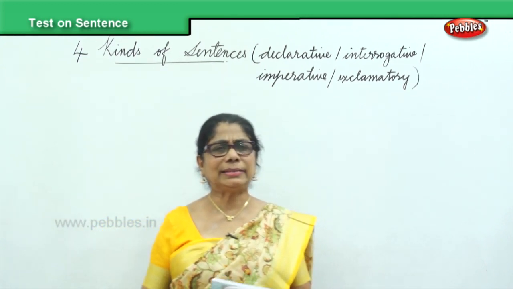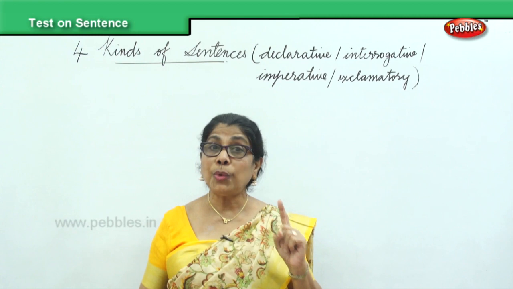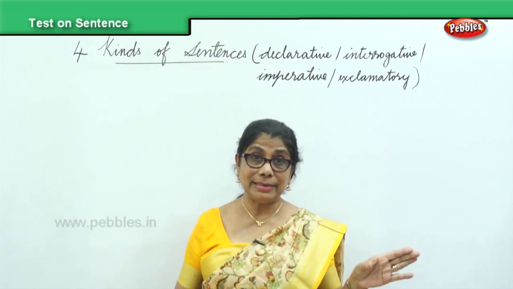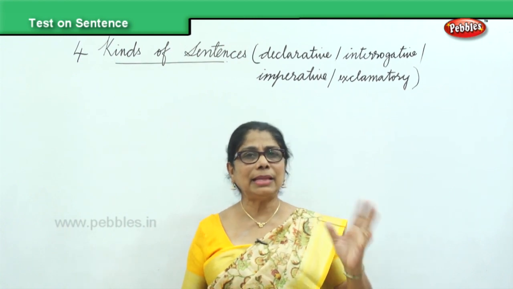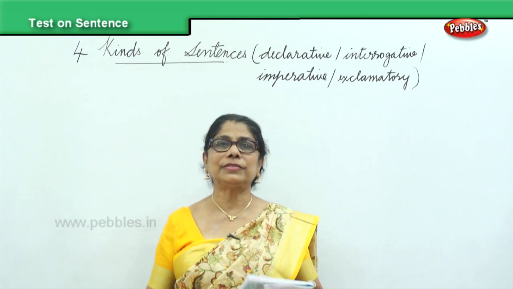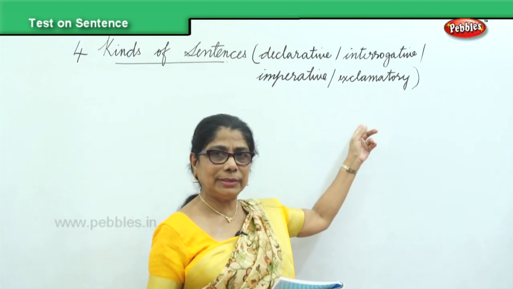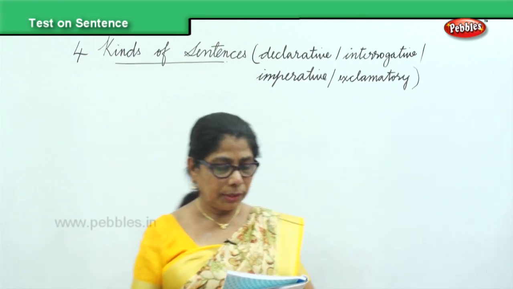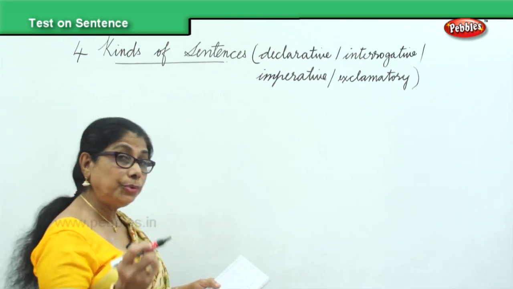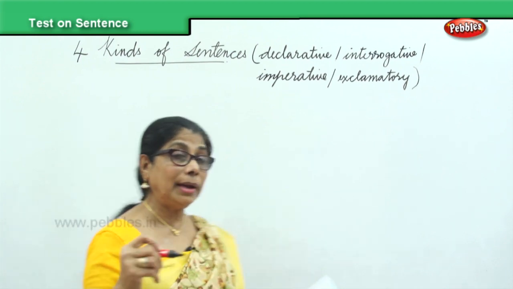Now, we will do an exercise where you have to put the words in order to frame the sentence, then see that punctuation is correct. Also find out what kind of sentence, where do they fall into this. Okay, so we got a little extra work because we have to bring to our mind what we learned.